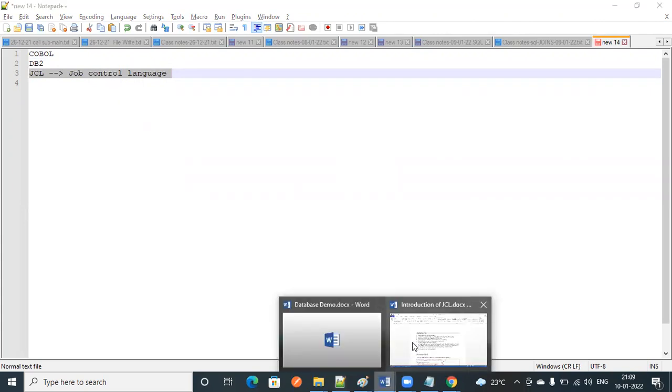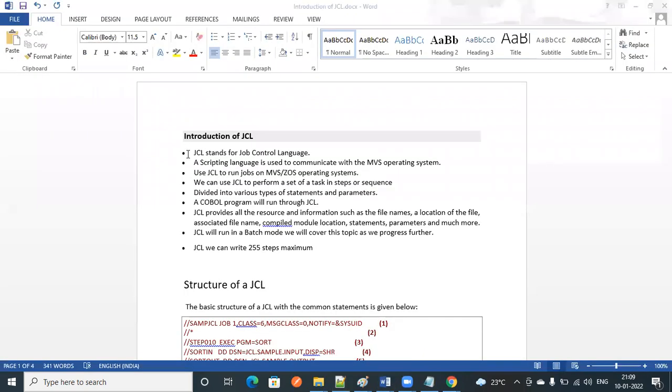Okay, I'll give you a brief idea about JCL. JCL stands for Job Control Language. It will work like a scripting language.